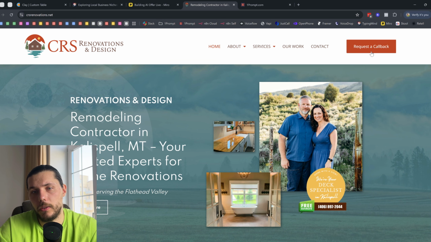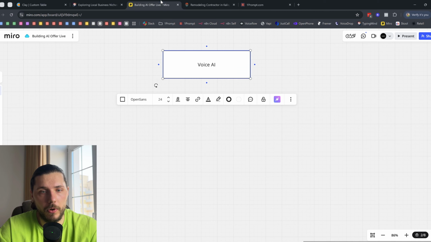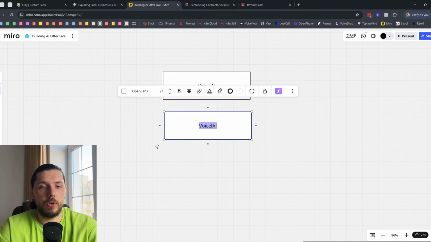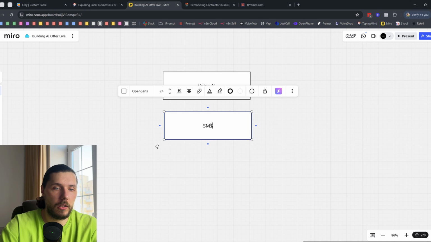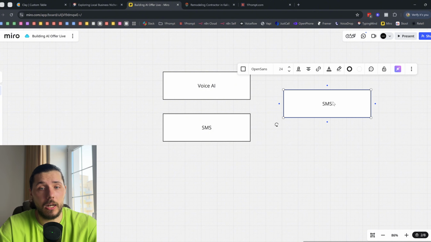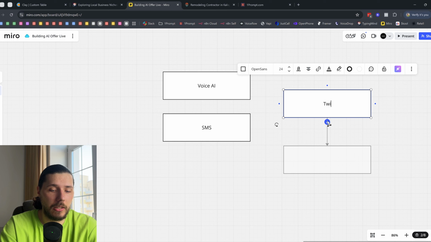And I would say there's just a phone number. There's no need to capture all the details. Also, voice AI and SMS. So there's going to be the same number, right? You would need to get it separately. Obviously, they have a number, right? I don't think that it's bought on Twilio.